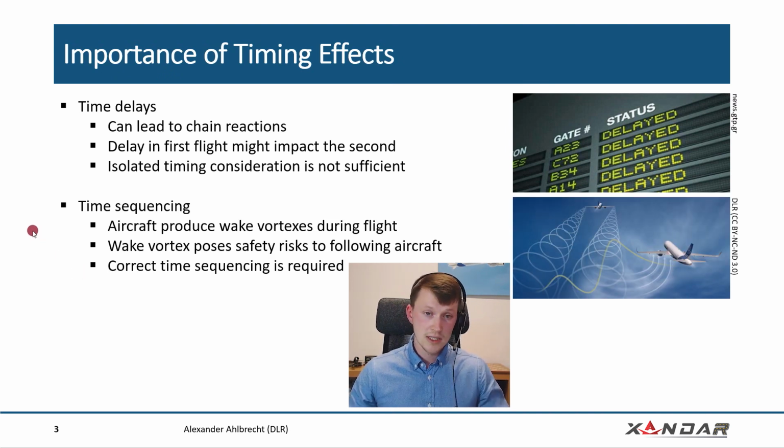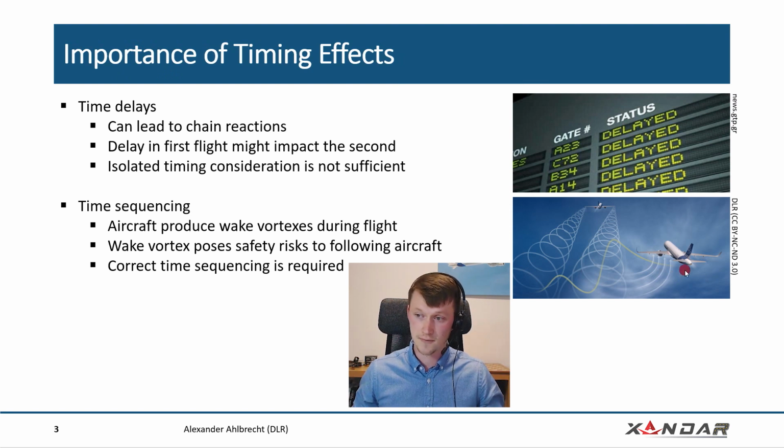The next property or timing effect is time sequencing. And time sequencing is very important. I brought an example from the aviation side, where aircraft, when they take off, also during flight, produce a wake vortex, as you can see on the right.